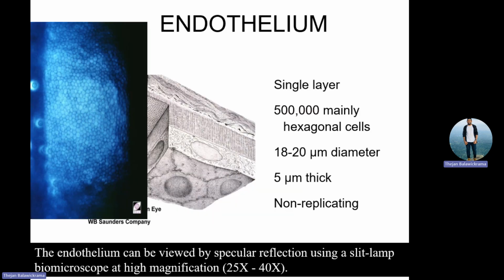So this is what your specular microscope looks like. The specular microscope gives you an idea of what your endothelium looks like, and it is hexagonal in shape. In young age, you have about 2,500 cells per millimeter square. With age, it reduces.